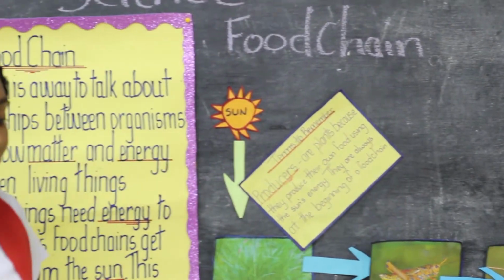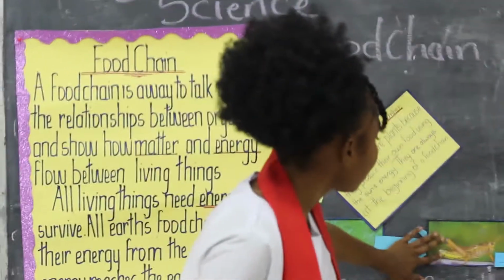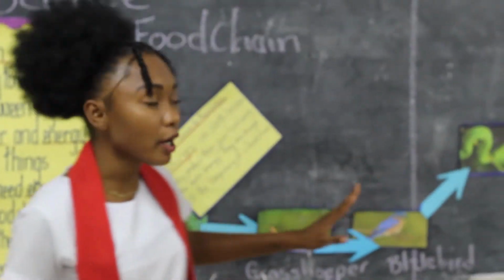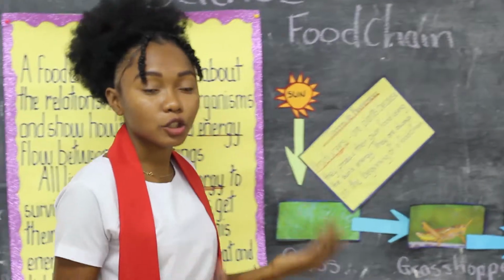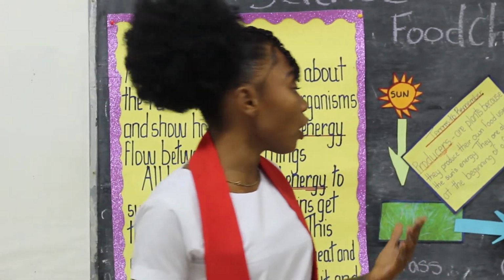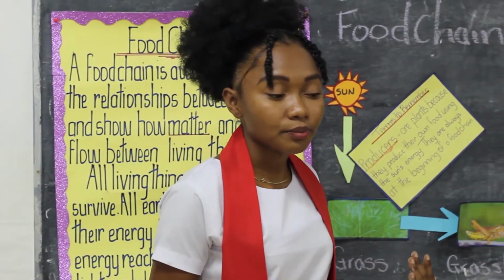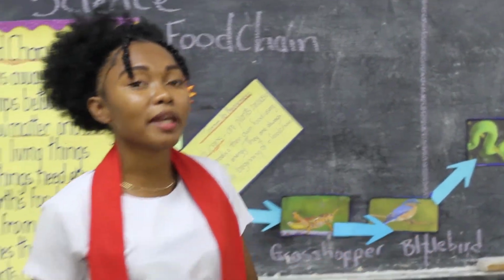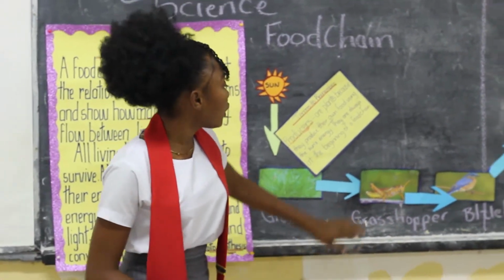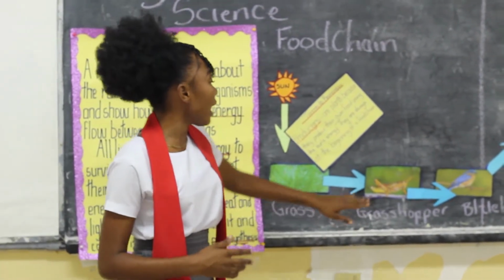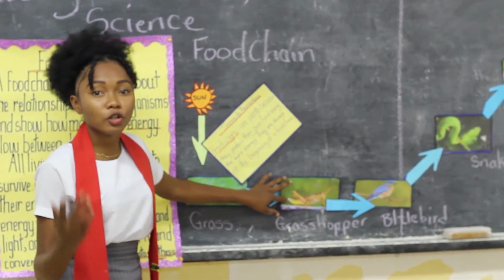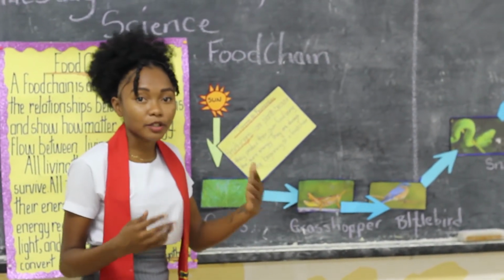Good. Producers. Now we have the grasshopper. Grasshoppers, bluebirds, snakes, owls, and so on are called consumers. They are called consumers because they cannot make their own food. Now under consumers we have different kinds: primary, secondary, tertiary, apex predator, and so on.